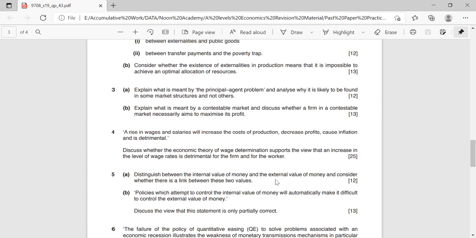Secondly, even if wages and salaries are increasing, what if the workers are also becoming more efficient and more productive, right? So then it's not a problem, right? Because productivity is also increasing. So that's not a problem because they're also producing more output, which means more revenue for the company and more profit, right? So these are all the arguments that you have to discuss one by one, and then overall give a conclusion whether it's always bad when the wages increase, or there can be some other sides to it as well.